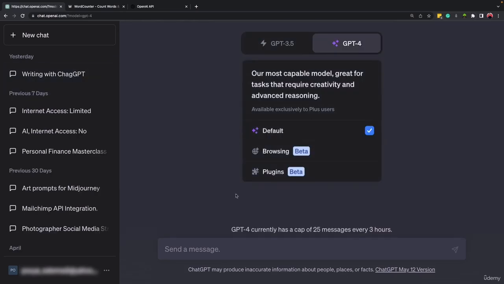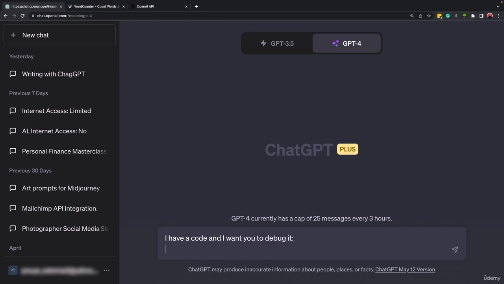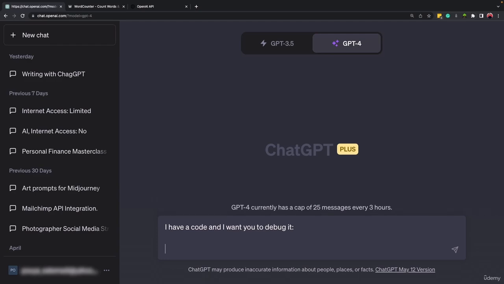So let's go to GPT-4, and I'll come here and write, "I have a code and I want you to debug it." Let me tell you one thing. If you are using a computer and you want to go to the next line, the way to do it is to hold Shift and press Enter, and without submitting the prompt, it will go to the next line.